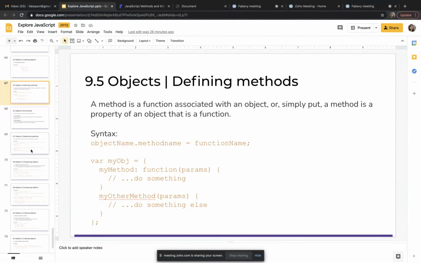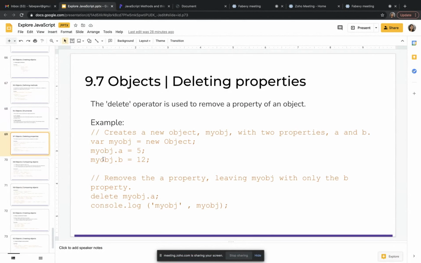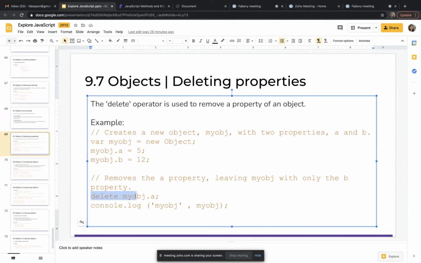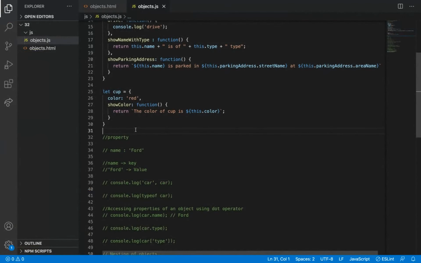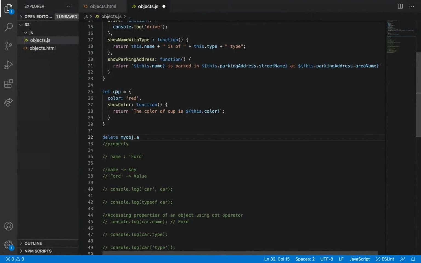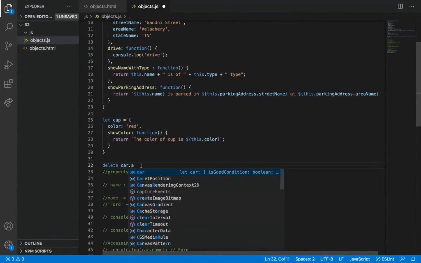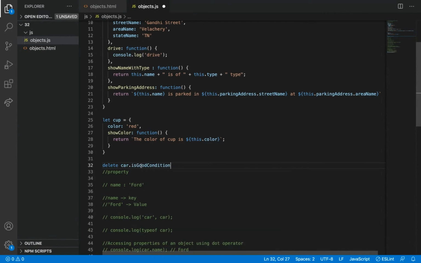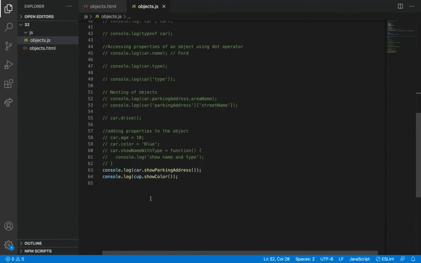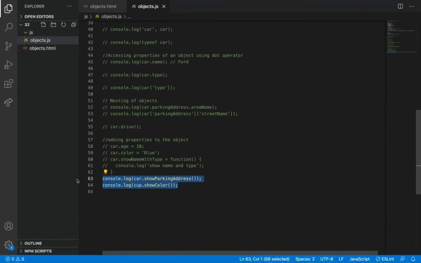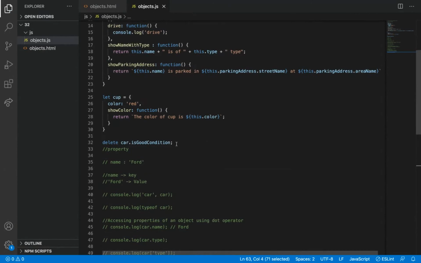I have a PPT for it. So I can use this delete of car dot, I'm going to delete is good condition. So if I'm printing car here,